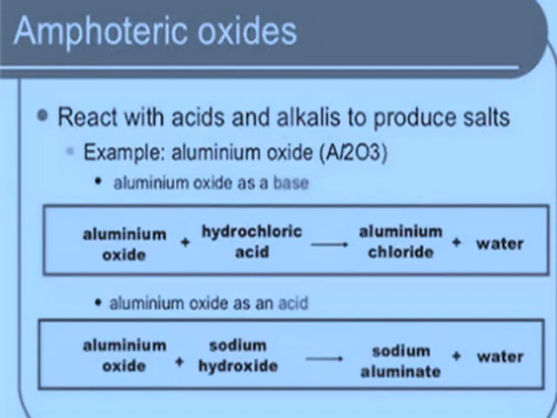The metal oxides, being basic, turn red litmus solution blue, whereas some of the metal oxides also react with acids as well as bases to give salt and water. Those metal oxides which show basic as well as acidic nature are known as amphoteric oxides.